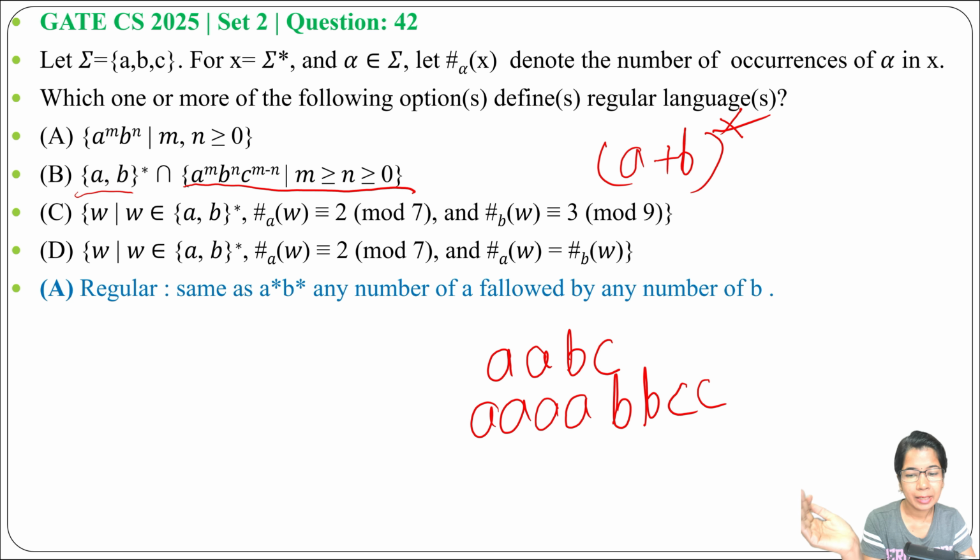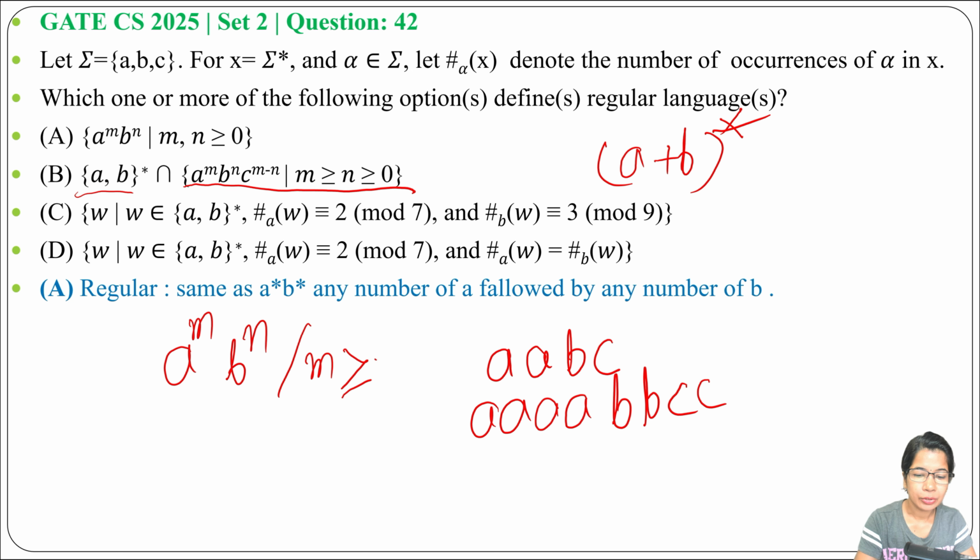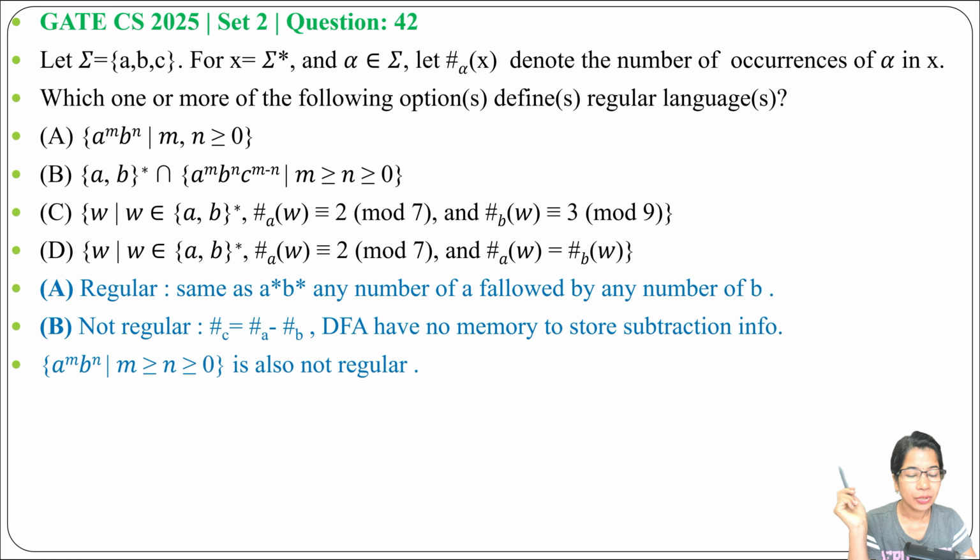The first part is regular but the second part is not regular. But the question is asking for their intersection. So what will be their intersection? It will be a^m b^n, where m ≥ n ≥ 0. That means a number of a's followed by a number of b's, and the number of a's should be greater than or equal to the number of b's. A DFA doesn't have storage to compare the number of a's and b's, so it cannot check whether the number of a's is greater than or equal to the number of b's. Hence this intersection is also not regular. So we found option B is not regular.